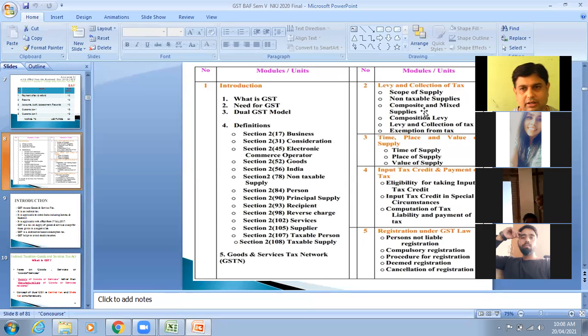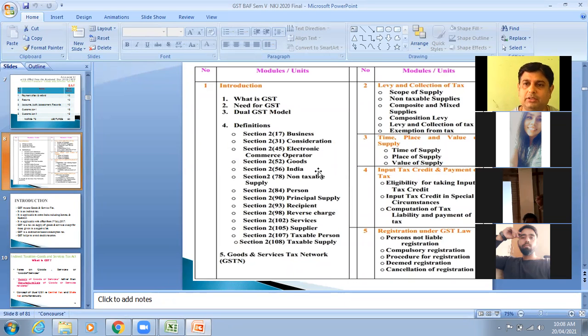Then we have seen types of supply, which was there in section 8 of CGST Act. Section 9 we have seen about levy and collection of tax. Section 10 we have seen as a composition scheme. And then section 11 we talk about exemptions which are there in CGST Act. Then we have seen section 12, which talks about time of supply for goods. Section 13, which was dealing with time of supply for services.